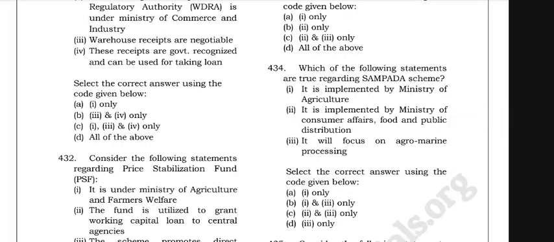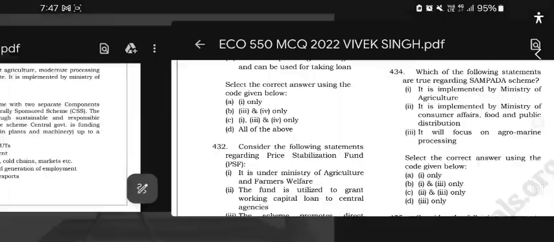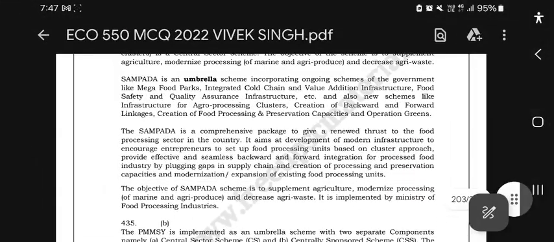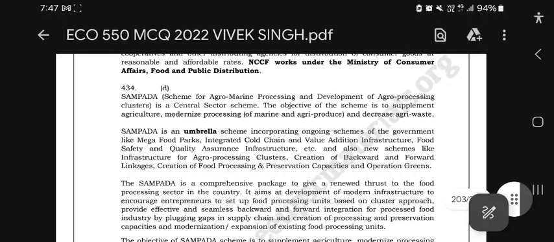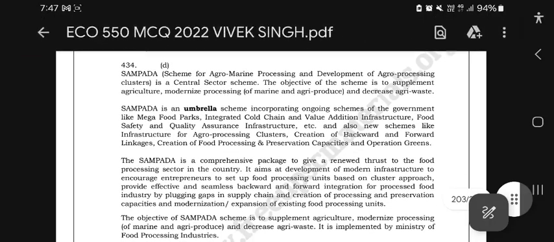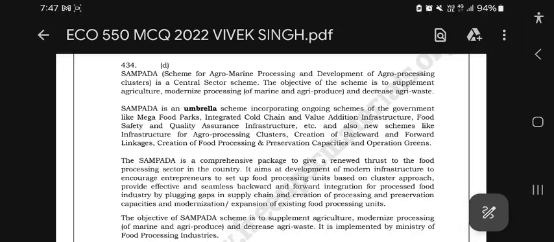Which of the following statements are true regarding the Sampada scheme? The Sampada scheme for agro-marine processing and development of agro-processing clusters is a central sector scheme. The objective of the scheme is to supplement agriculture, modernize processing of marine and agricultural products and decrease agri waste. Sampada is an umbrella scheme incorporating ongoing schemes of the government like mega food parks.